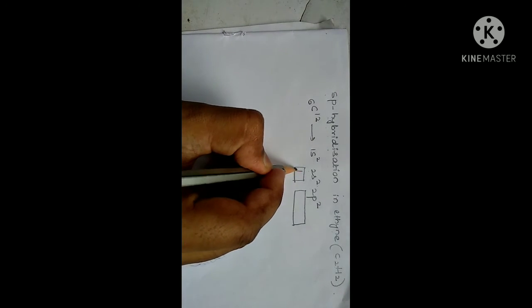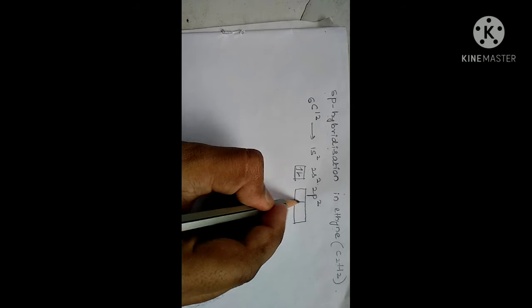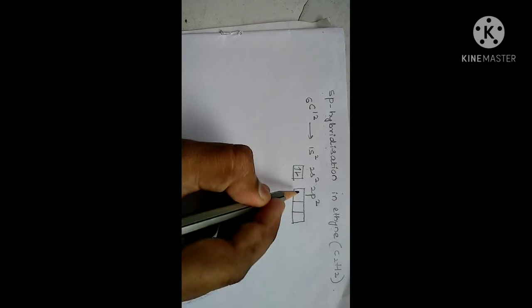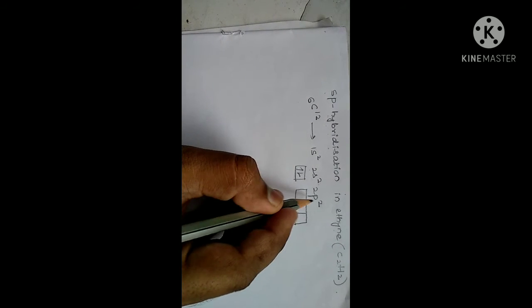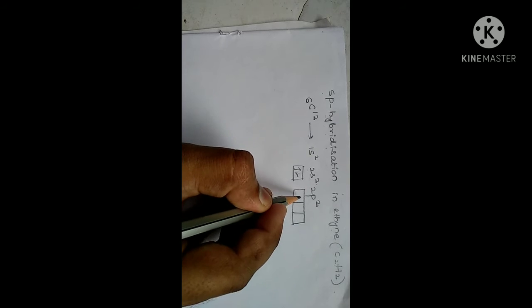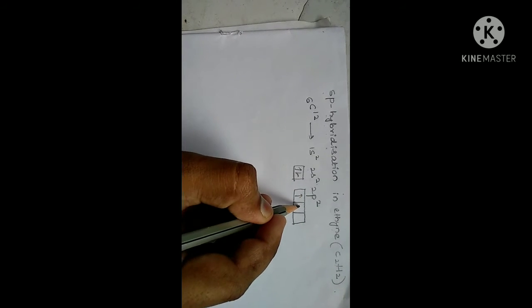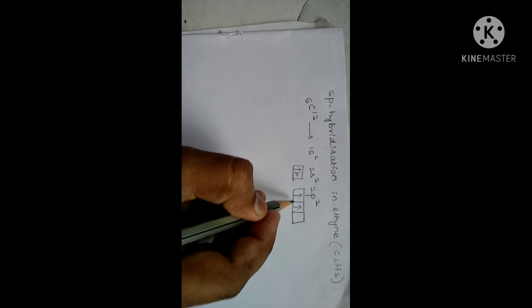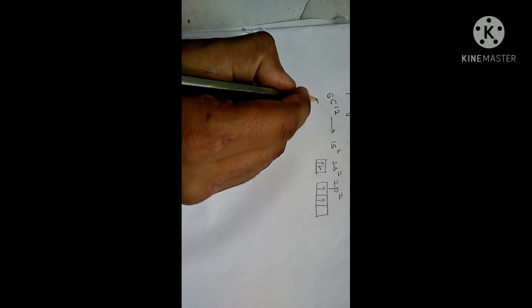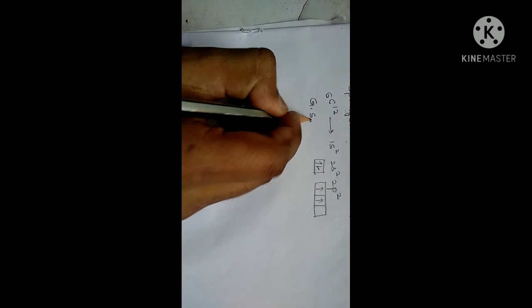As we already know, in the p orbital there are 3 suborbitals, and in these 3 suborbitals only 2 electrons are filled. So each of these orbitals contains 1 electron. So this is the ground state. Ground state means the electrons are present in their own orbitals.